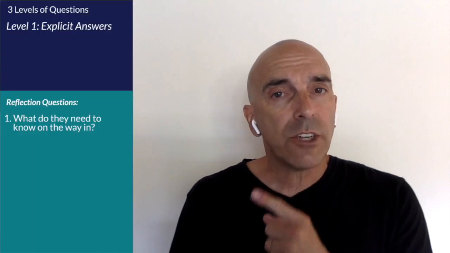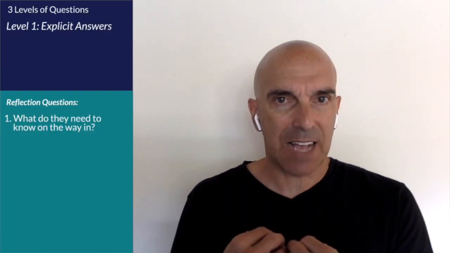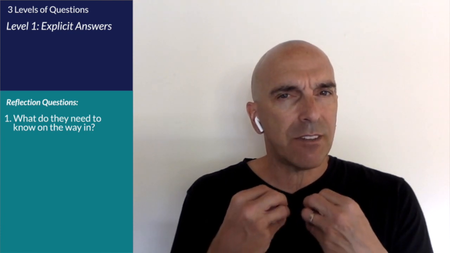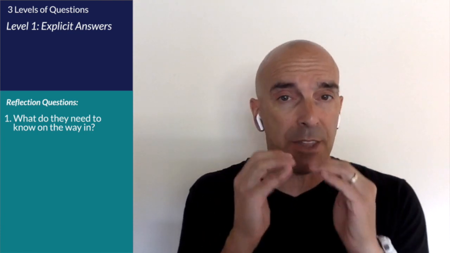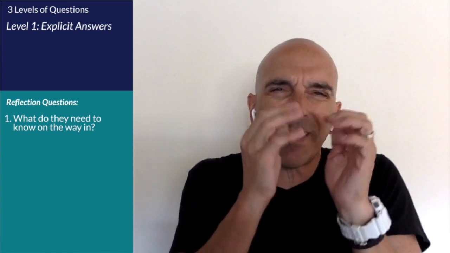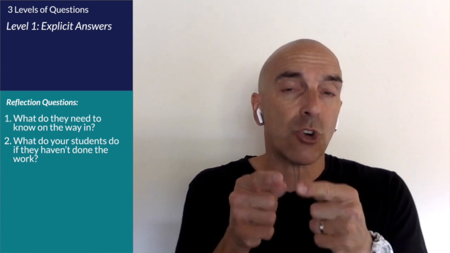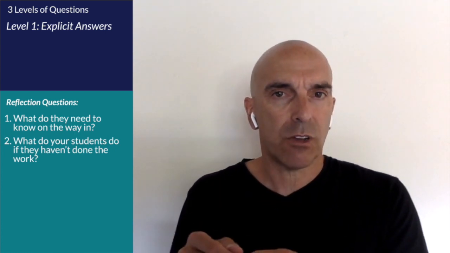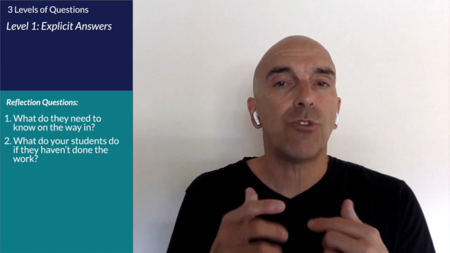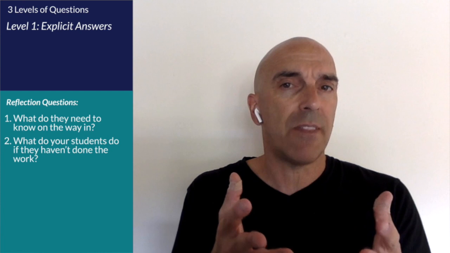So while I'm along this line of discussion right now, I wanted to pose two reflection questions for this episode. One is, what do the students need to know on the way into class? And by the way, that question implies that you need to limit that as much as possible. What we need to think about is what do they really need to know? There may be eight things you want them to know, but are there two or three that they have to know? Those are the ones I would really focus on. And the second reflection question, maybe even more important, is what does a student in your class do if they haven't done the work? How does the system that you've set up inform those choices on their part?